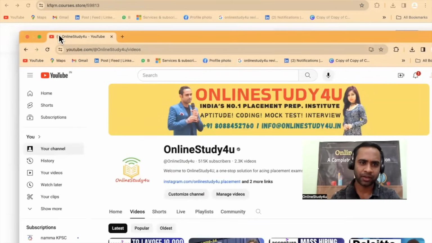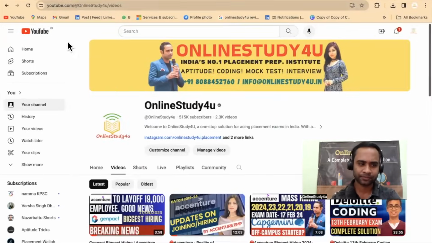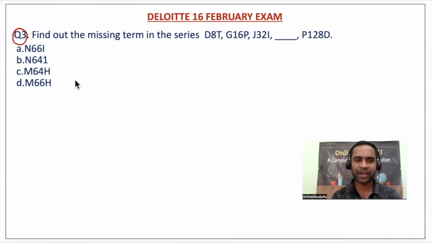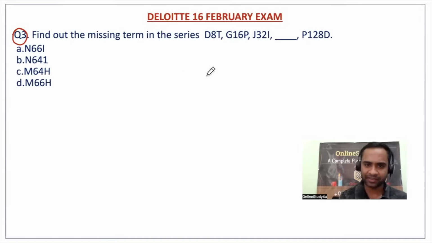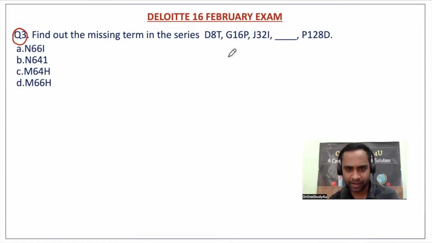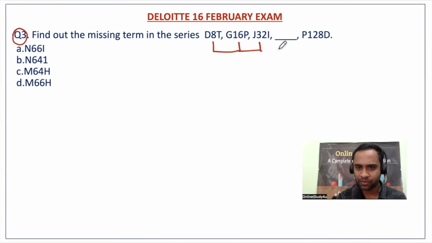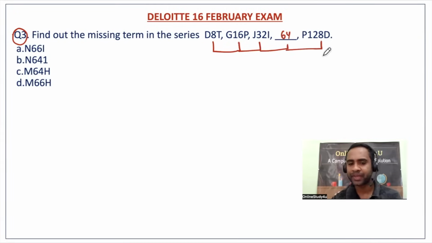Okay, now next, find out the missing term in the series. We have D8T, G16P, J32L, P128D. Now here you see 8, 16, 32, then after that it will be 64, and then 128. Now these two options are anyway eliminated.